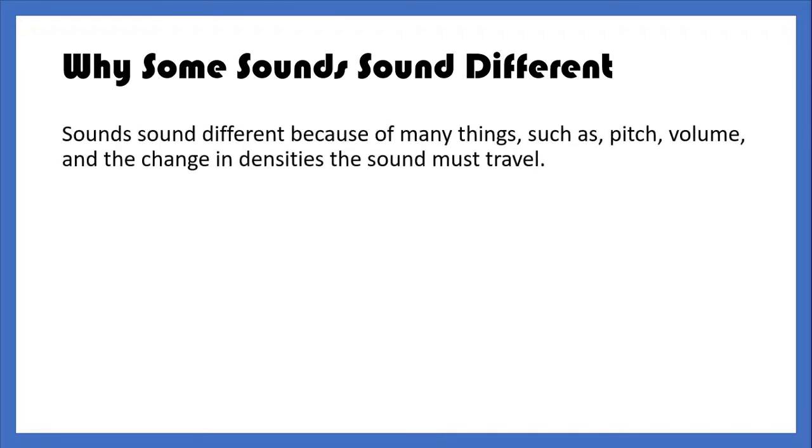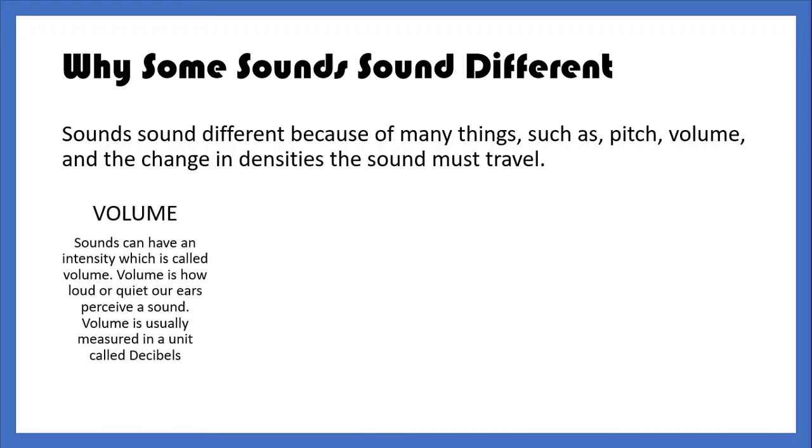Why some sounds sound different? Sounds sound different because of many things such as pitch, volume, and the change in densities the sound must travel. Volume. Sounds can have an intensity, which means volume. Volume is how loud or quiet our ears perceive a sound. Volume is usually measured in a unit called decibels.